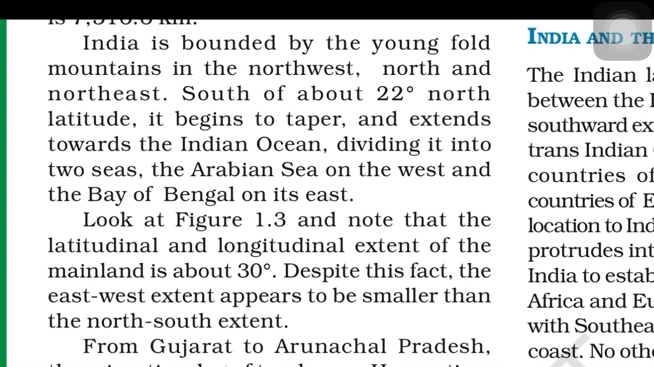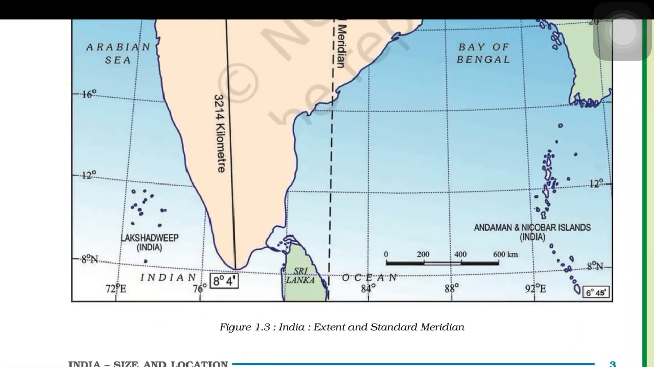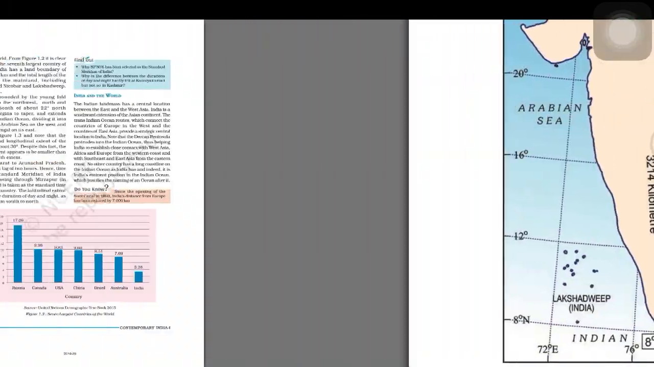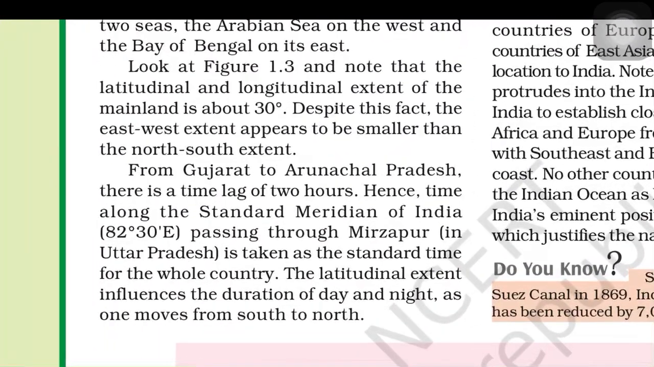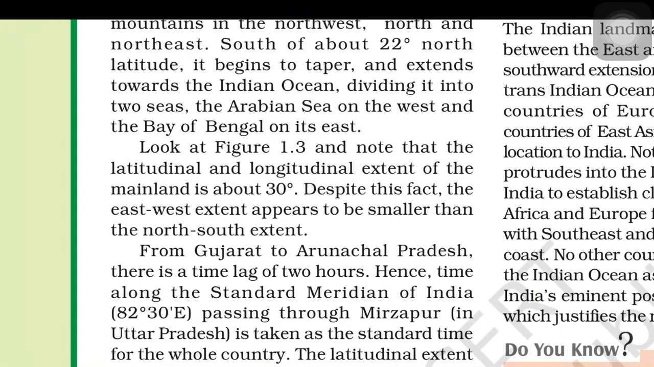These are the things. India is bounded by young fold mountains in the northwest, north, and northeast. South of about 22 degrees north latitude, it begins to taper and extend towards the Indian Ocean. You can see in the V section, it tapers and it protrudes into the Indian Ocean, right? Dividing it into two seas, the Arabian on the west and the Bay of Bengal on the east.